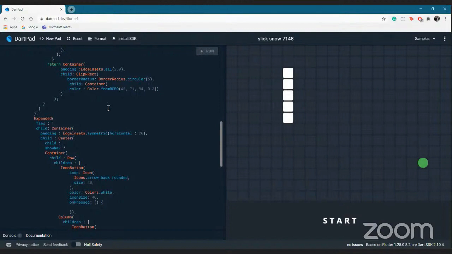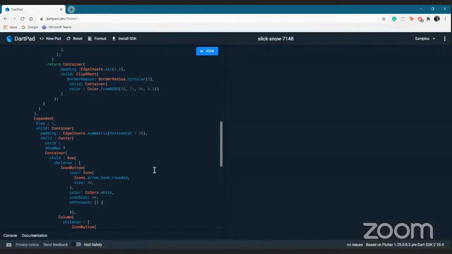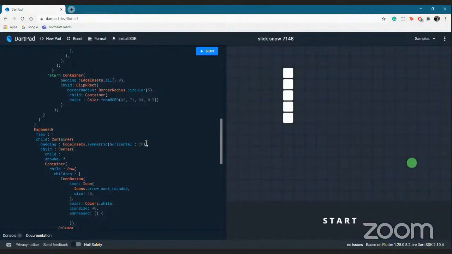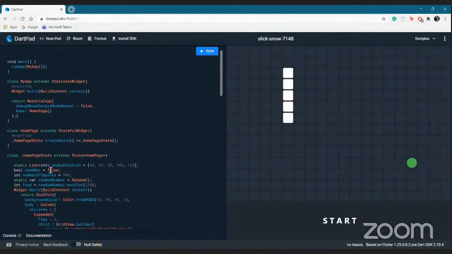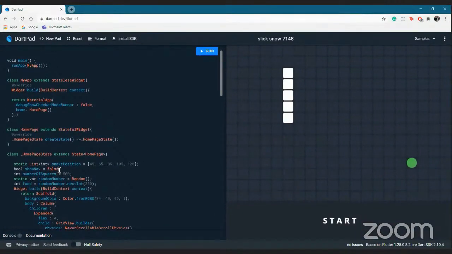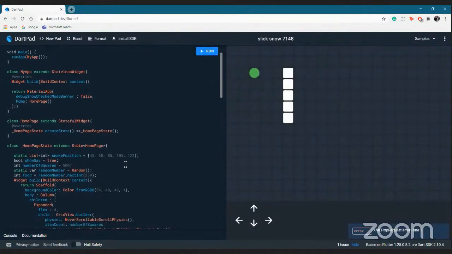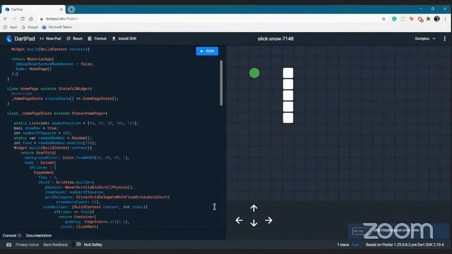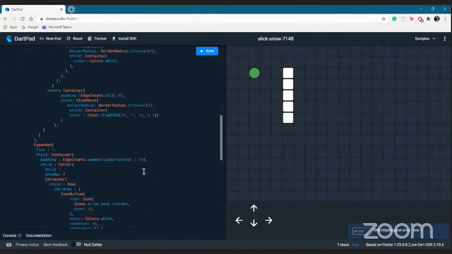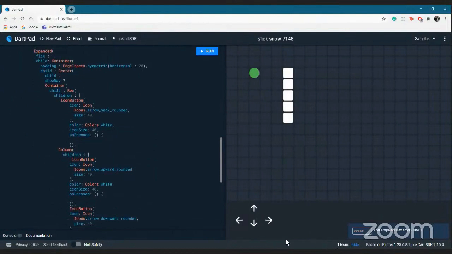We don't know what onPressed is, but let's just run this and see what we get. Since showNav is still false, we get this, and let's just turn it into true, and we'll see if we can get the four navigation keys. Yeah, it's really distorted now. We have to make it all right. We want it in the center.